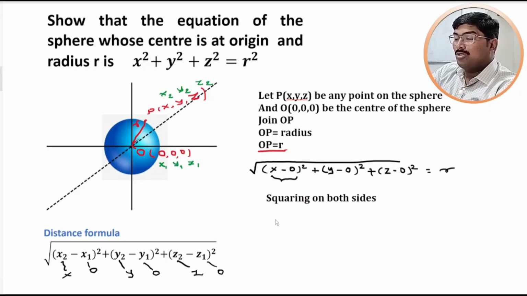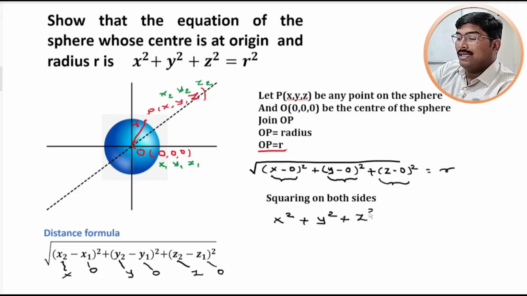X minus 0 whole square is nothing but x square, plus y minus 0 whole square you will get y square, plus z minus 0 whole square you will get z square, and on the right hand side you will get r square. So this is the equation of sphere in standard form, where center is at origin and radius r.